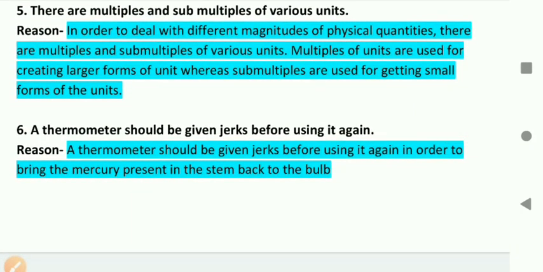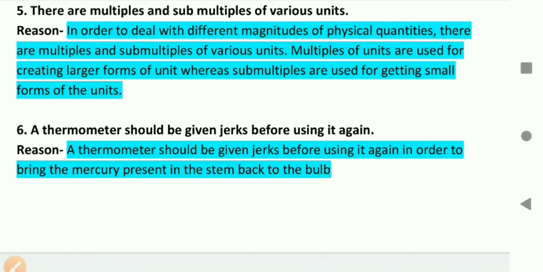There are multiples and submultiples of various units. In order to deal with the different magnitudes of physical quantities, there are multiples and submultiples of various units. Multiples of a unit are used for creating larger forms of the unit, whereas submultiples are used for getting small forms of the unit. Last one, question number 6.